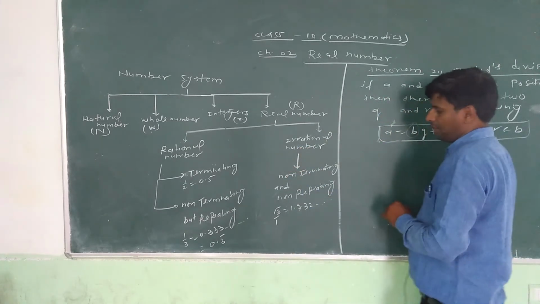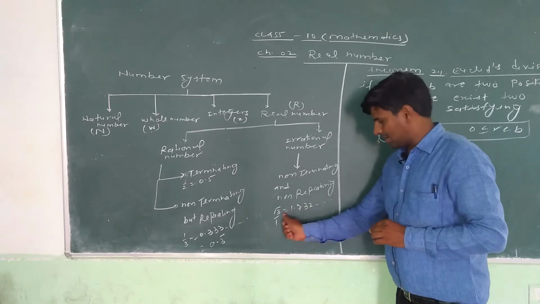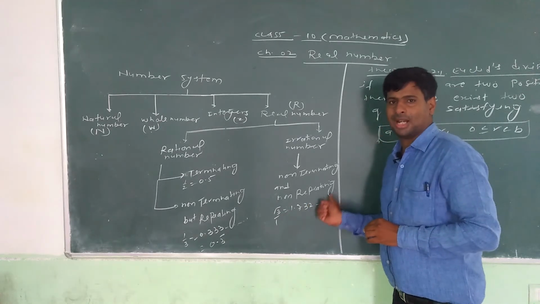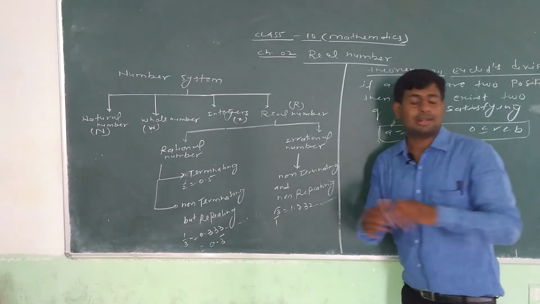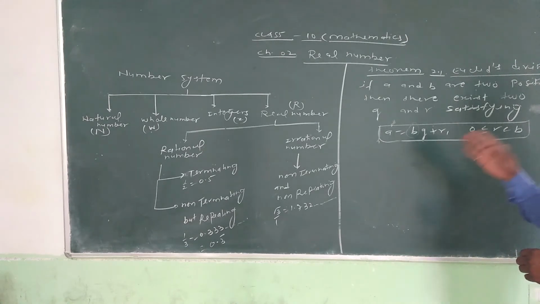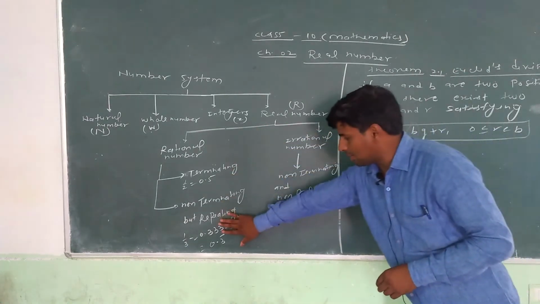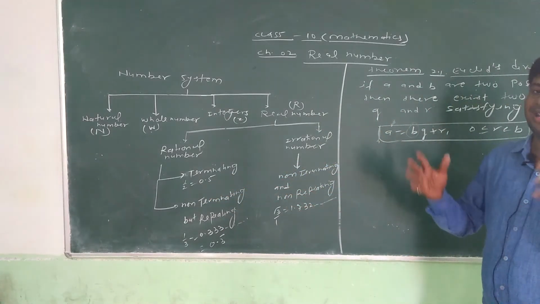An irrational number has only one condition, it is non-terminating and non-repeating, like root 3, 1.732 and so on. We cannot get remainder 0 and the same digit is not repeated.